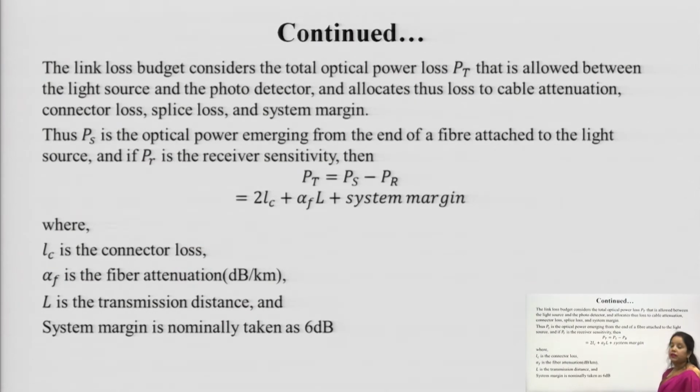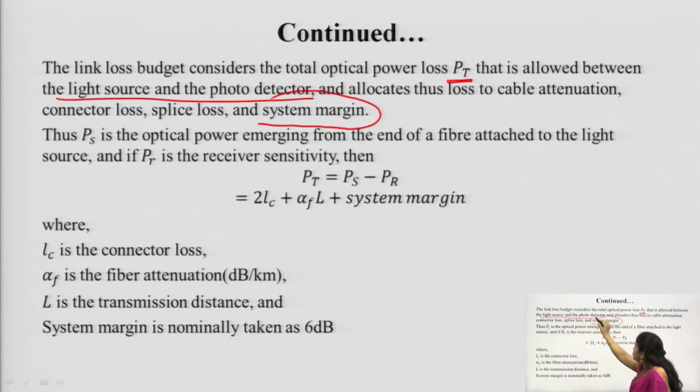So, continuing with this, the link loss budget considers the total optical power loss PT that is allowed between the light source and the photodetector. Whatever loss is occurring is between the light source and the photodetector, and our light source in this case is either the LED or the laser, because that is emitting the optical signal. It allocates this loss to cable attenuation, connector loss, splice loss and the system margin.